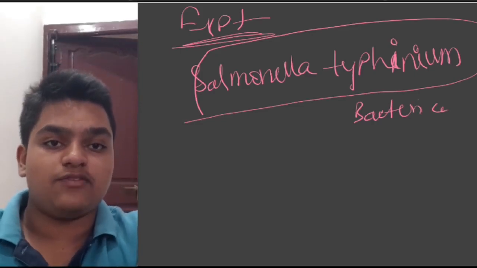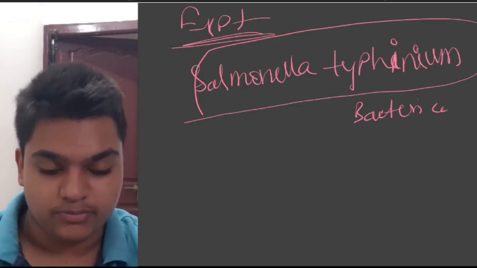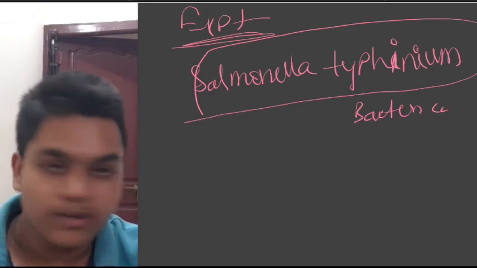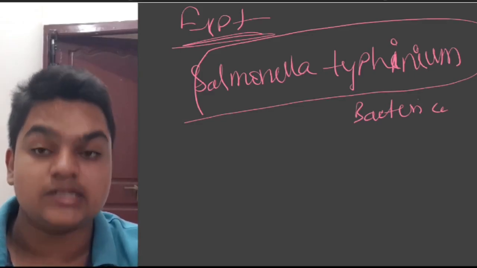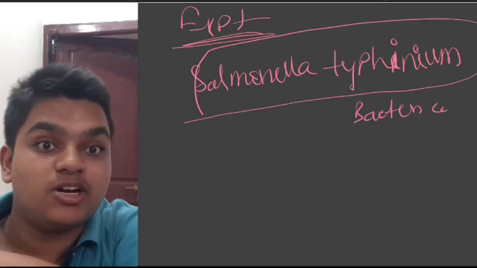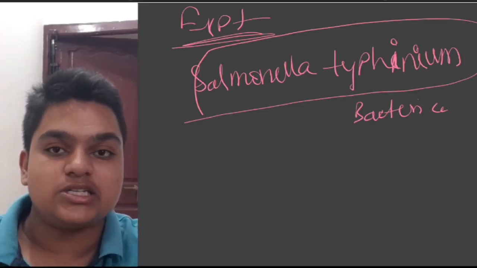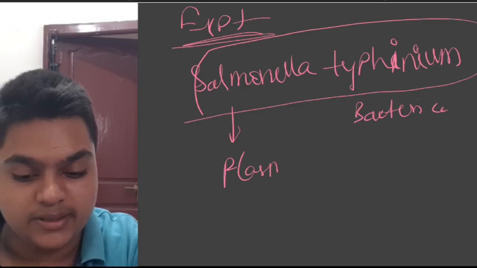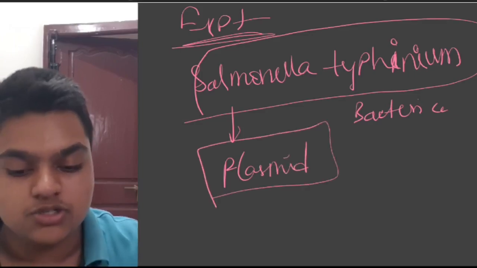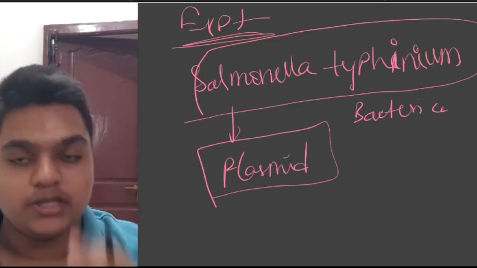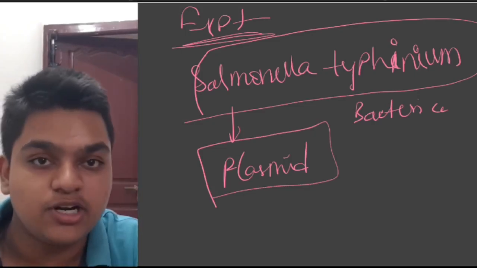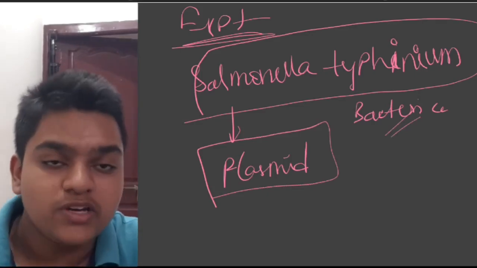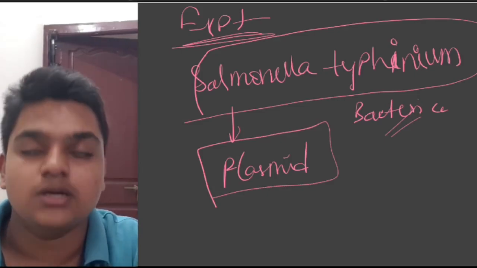Now the first thing is, Salmonella typhimurium is not antibiotic resistant. Whenever you use antibiotics, it dies. We have to make it antibiotic resistant. In order to do that, what do we have to do first? We have to isolate a plasmid. So Stanley Cohen and Herbert Boyer isolated the plasmid from Salmonella typhimurium. It is a bacteria having a plasmid, and this plasmid is a suitable cloning vector.